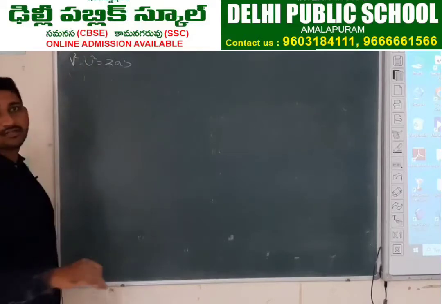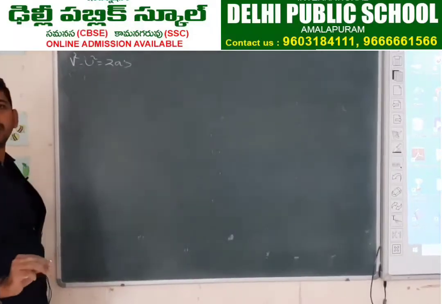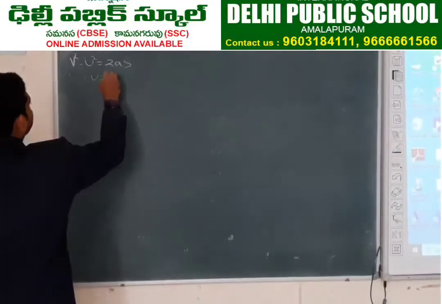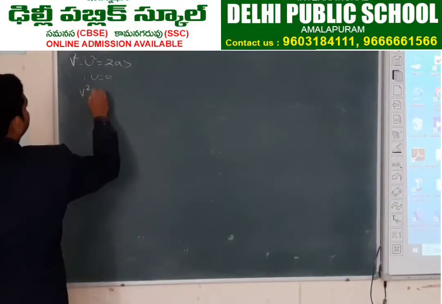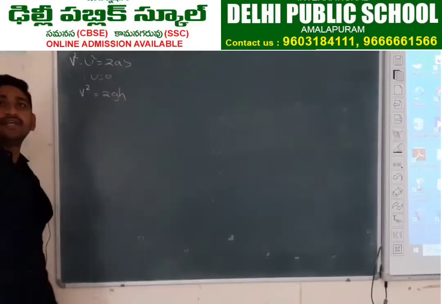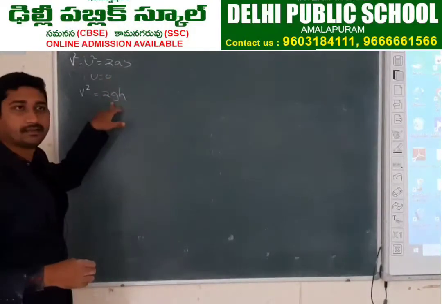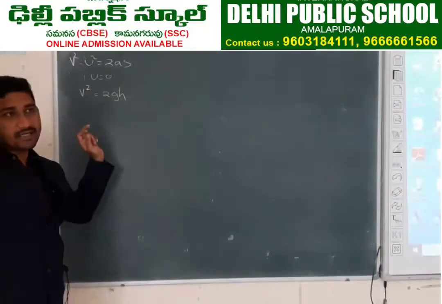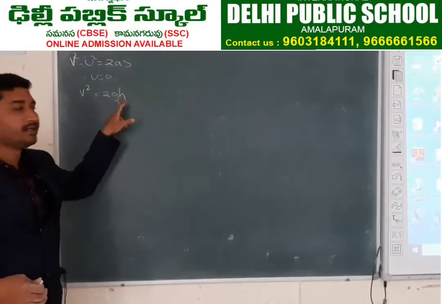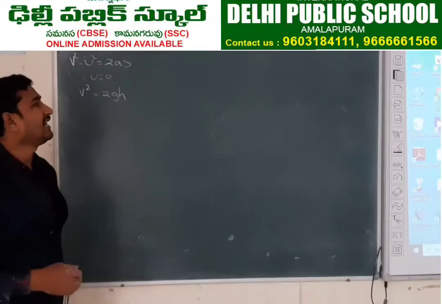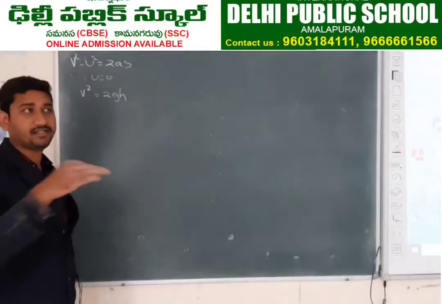If the initial velocity is 0 for a freely falling body, u equals 0, so v square equals 2gh. For a freely falling body, a is the acceleration due to gravity, and for a vertical distance we should take it as height. v square equals 2gh. Remember this.